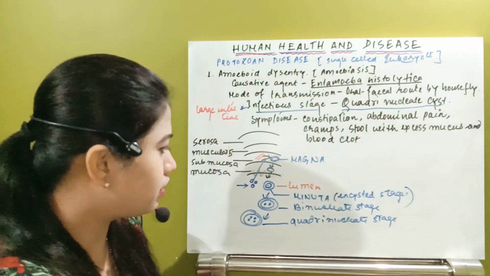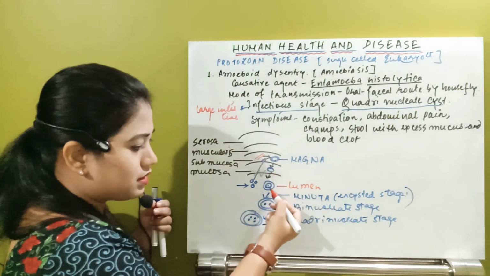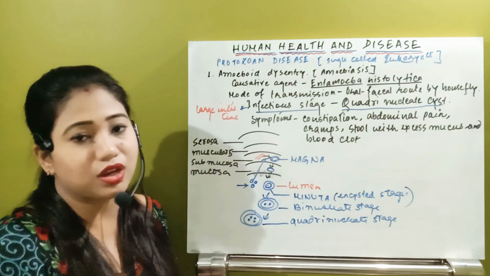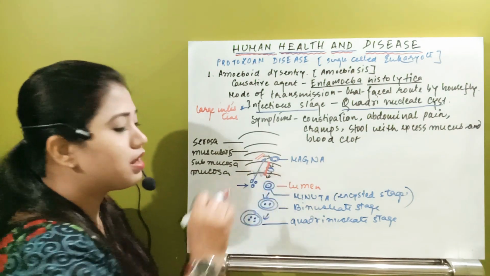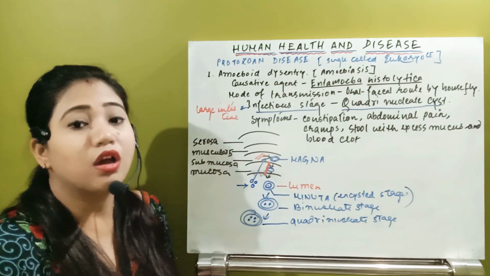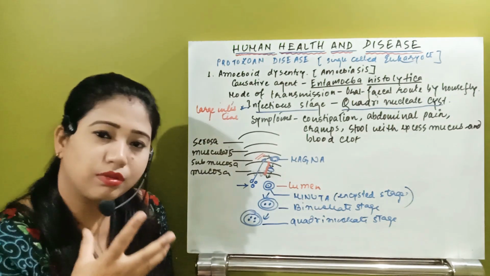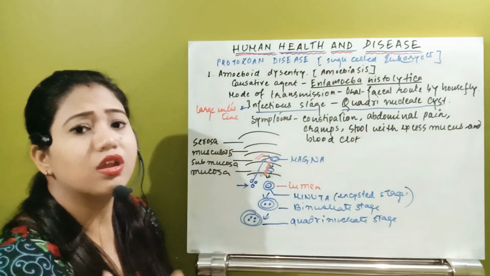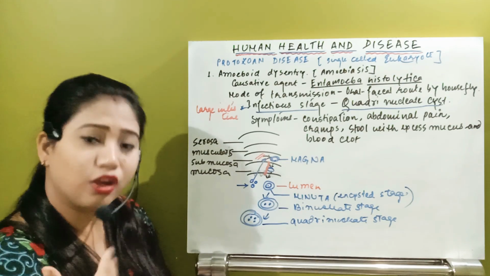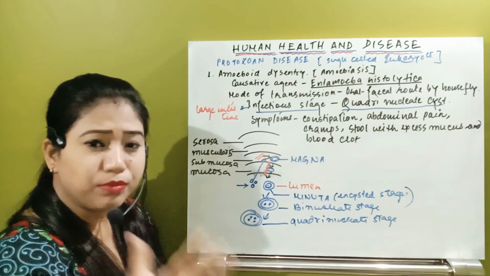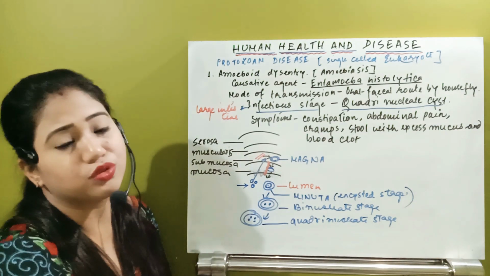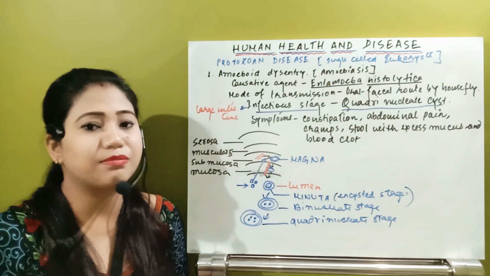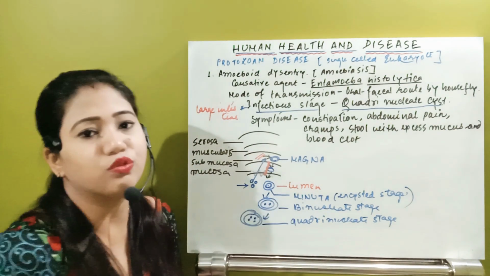That means what will happen here, you can see, whenever that cyst layer is passing from the submucosa to the mucosa, and from the mucosa to the lumen, then the blood vessel which is now ruptured will also start to release blood. So along with the stool, blood clot or blood or excessive mucus will also pass through the fecal matter. So now that fecal matter is contaminated with the quadrinucleate state.